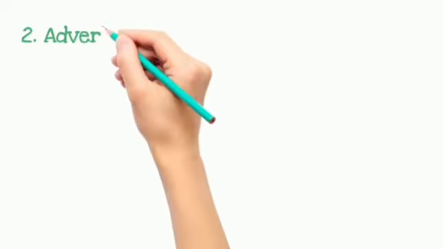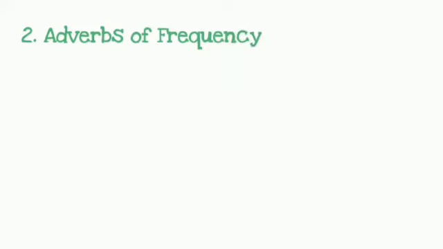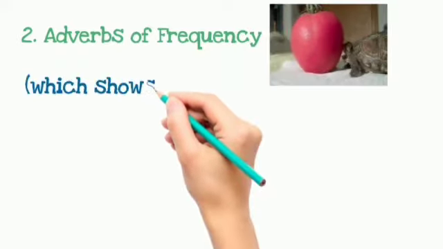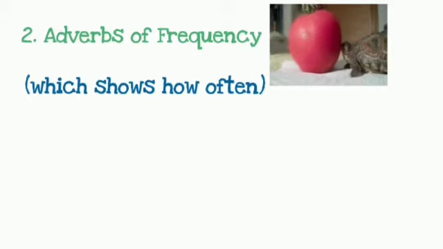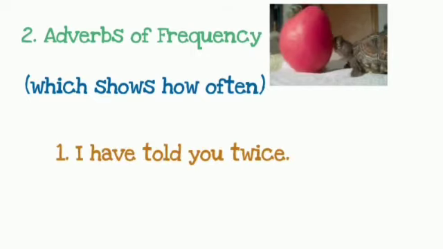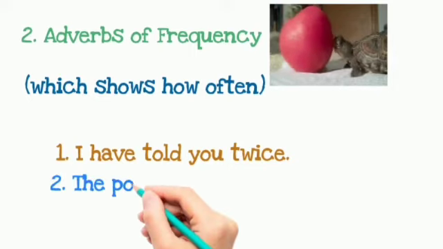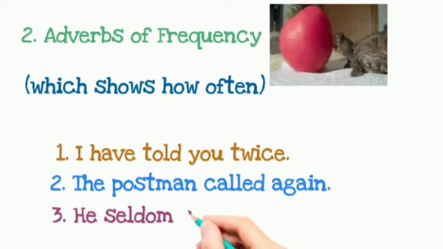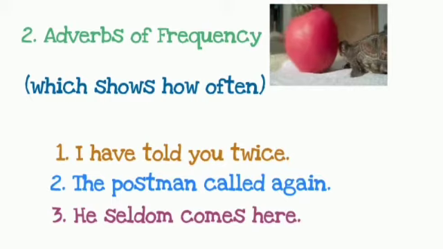Second type is adverbs of frequency, which show how often. For example, the very first example is, I have told you twice. So twice is an adverb of frequency. The postman called again. Again is an adverb of frequency. He seldom comes here. So seldom is an adverb of frequency.